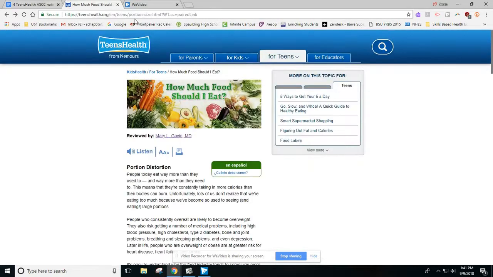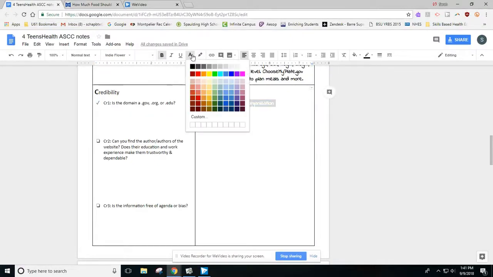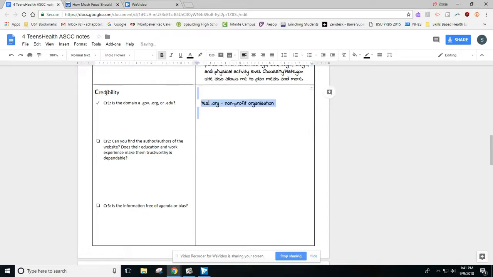All you have to do is look at the URL and you can see that this is a .org site. So this one gets a check mark, and my justification, my evidence for this check mark is that yes, it is a .org. It's a nonprofit organization that's running this article, running this website, I should say.